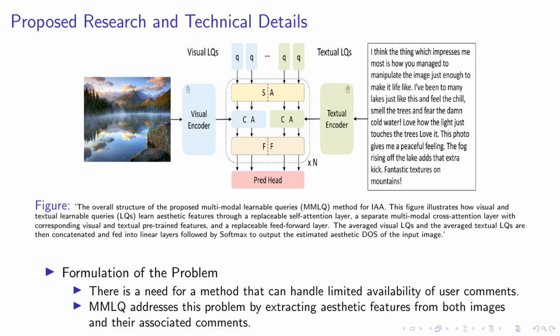Now let's talk about the problem we're addressing. There's a significant need for a method that can effectively handle situations where only a limited number of user comments are available. Our MMLQ method addresses this issue by extracting aesthetic features not just from images, but also from their associated comments. This dual extraction allows for a more comprehensive understanding of the aesthetic value of an image, even when user comments are scarce. This approach is what sets MMLQ apart and allows it to excel in image aesthetic assessment, or IAA.